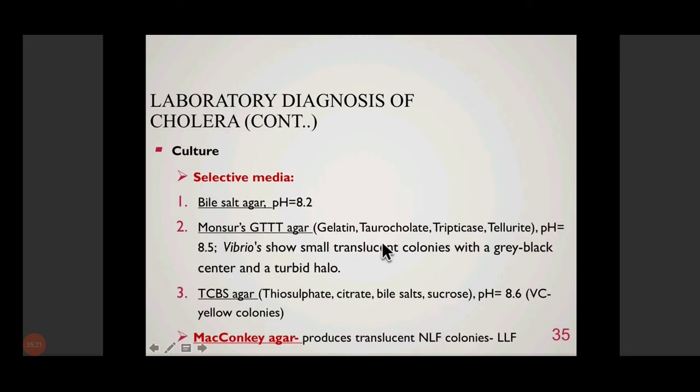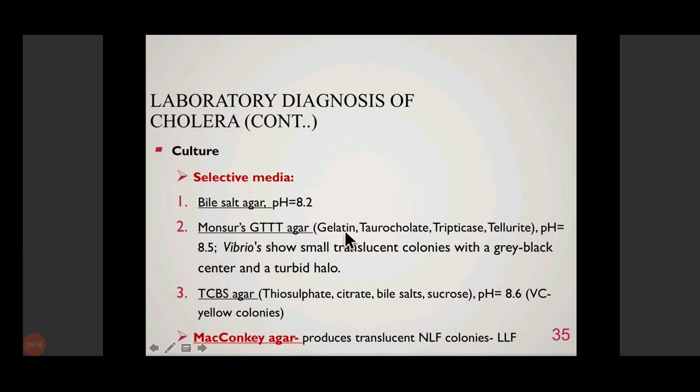Then we have to culture on selective media like bile salt agar, Monsur's GTTA agar, and TCBS agar. Again, all of them have alkaline pH, and they also have certain chemicals which inhibit the contaminating commensal organisms that are otherwise always present in the stool. Bile salt agar contains bile salts, sodium deoxycholate or taurocholate, which inhibit gram-negative and gram-positive organisms.